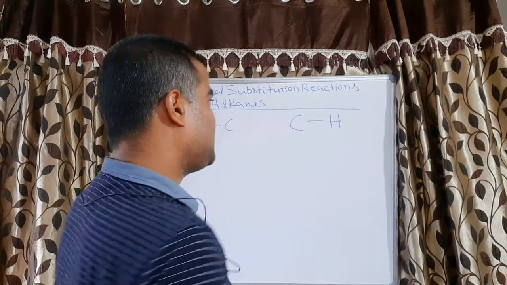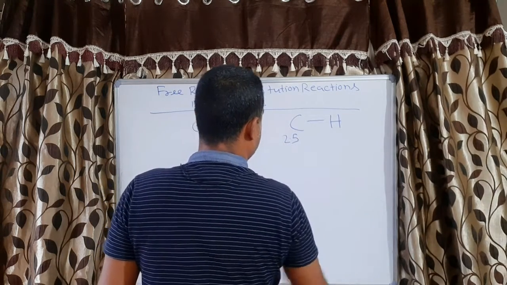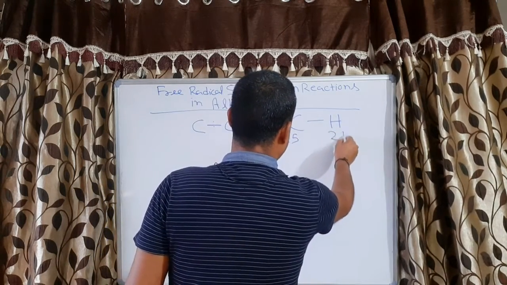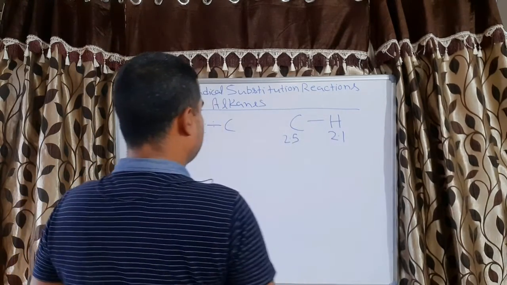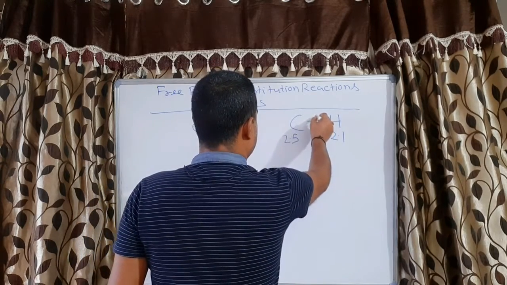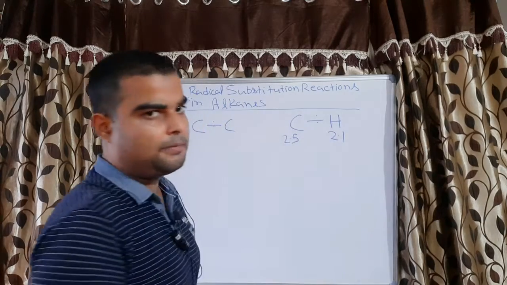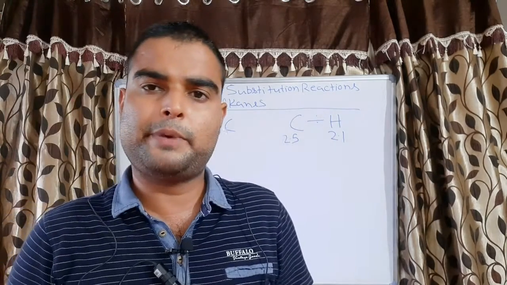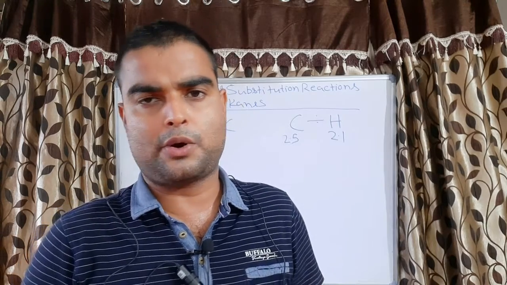The electronegativity of carbon is 2.5, whereas for hydrogen it is 2.1. So the difference is not so much, and that is the reason in case of carbon and hydrogen, the shared electrons are also in between of the bond. Since it is in between of the bond, these bonds are quite strong.